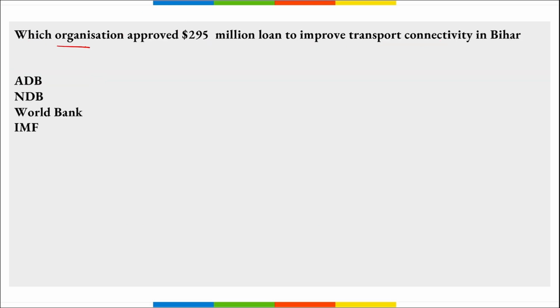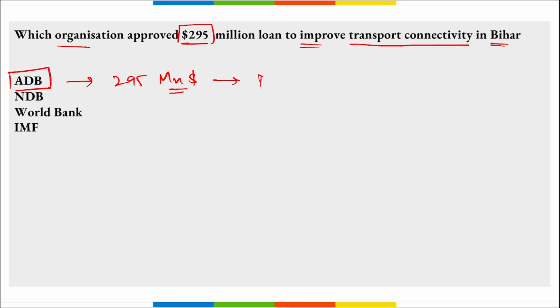Next, which organization approved $295 million loan to improve the transport connectivity in the state of Bihar? So it is your Asian Development Bank. They have approved this $295 million loan in order to improve the road transport connectivity in the state of Bihar. That means we can say here the roads, highways will be upgraded, right?